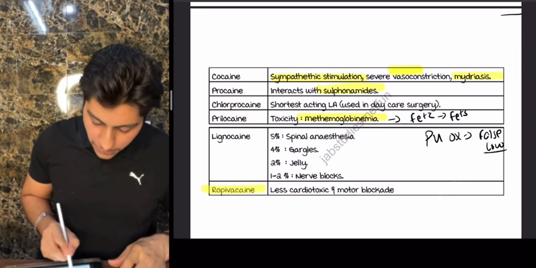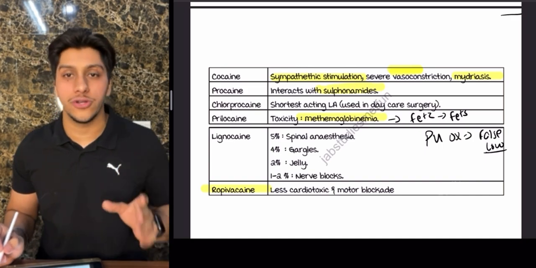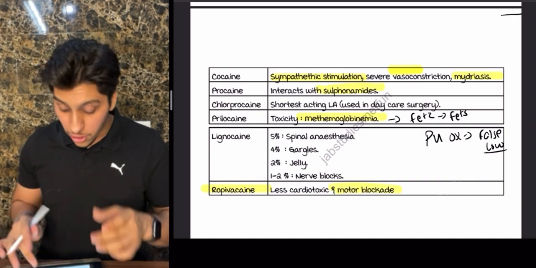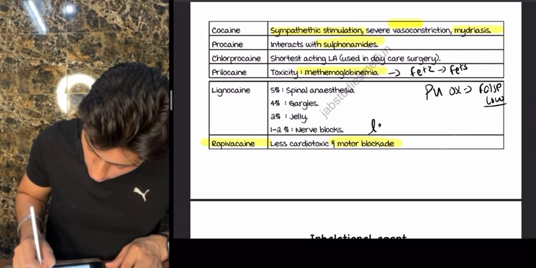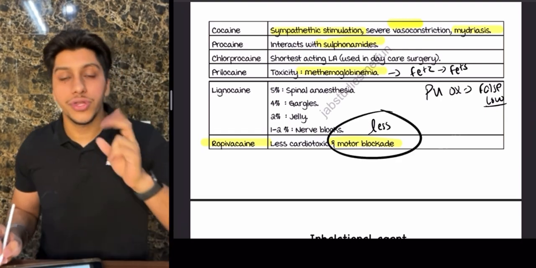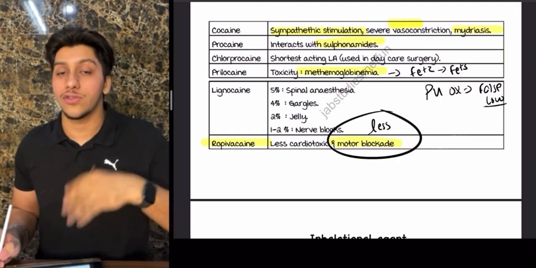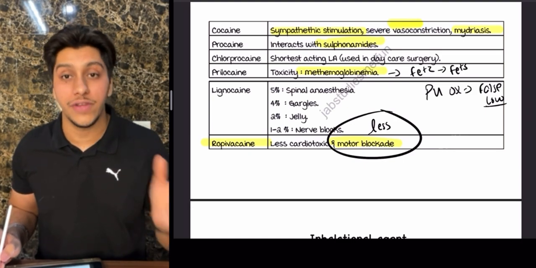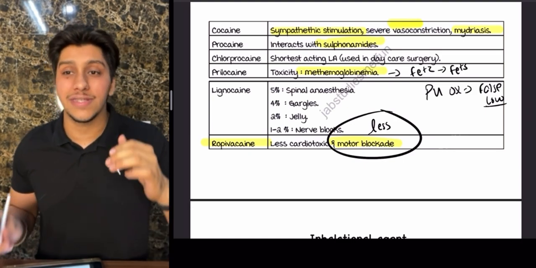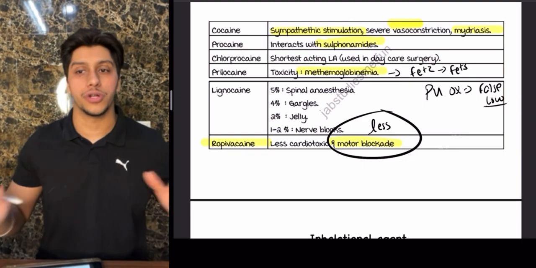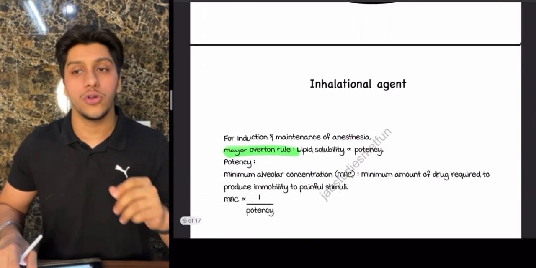Ropivacaine is now more preferred than bupivacaine because it is less cardiotoxic, and also it causes less motor blockage. So both are less. Okay, we usually want a sensory block, right? In case of labor anesthesia, not a motor one, we need a sensory one. So that's why ropivacaine causes less cardiotoxicity and less motor blockage. So this is all about local anesthetics.